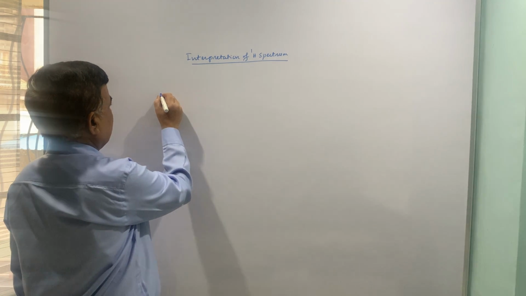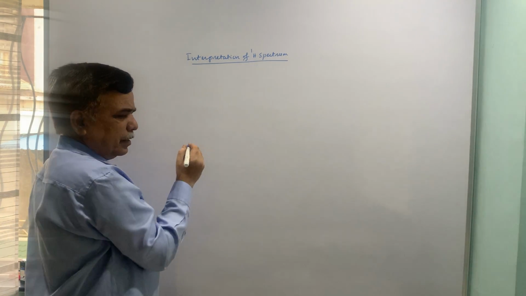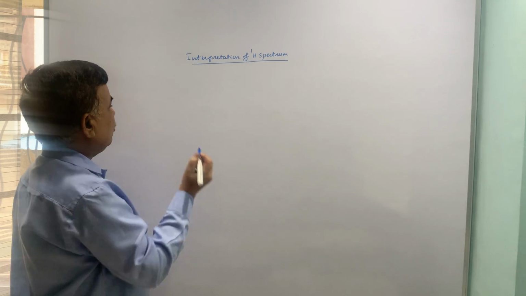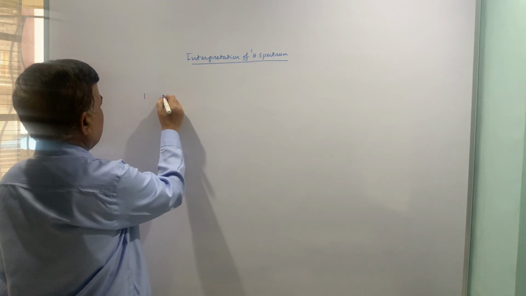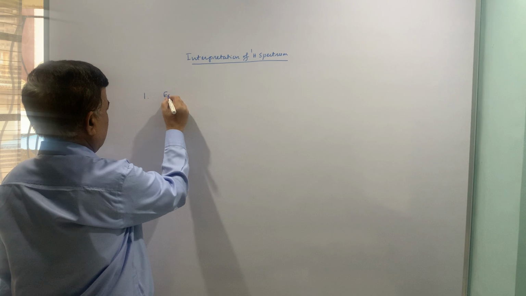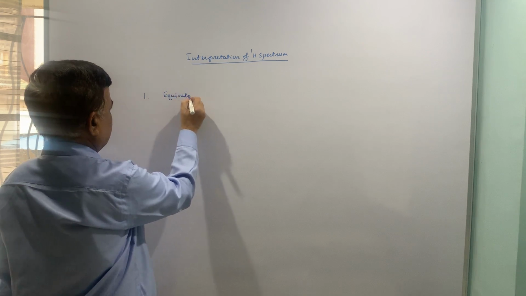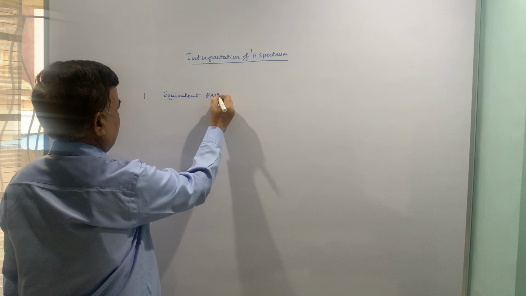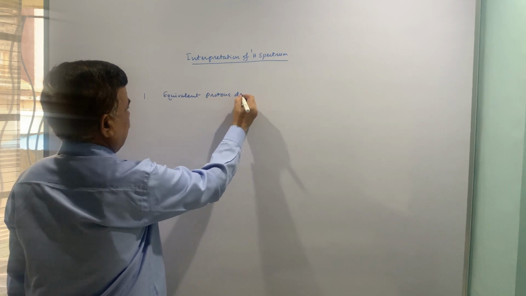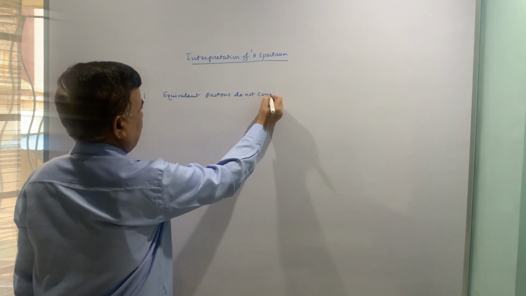For that, few important things I am telling. I don't have any write up, but still I will tell. Equivalent protons do not couple.